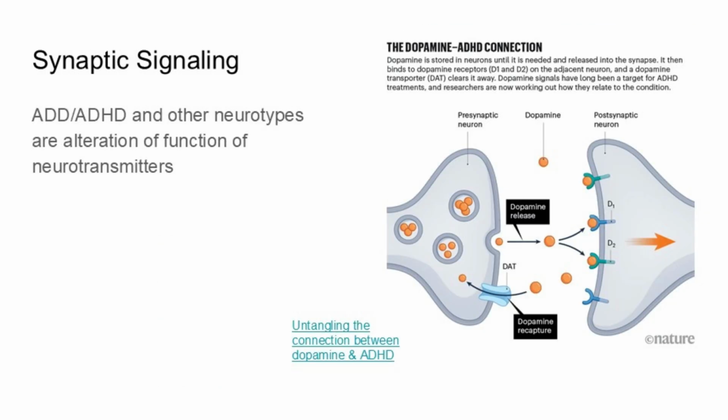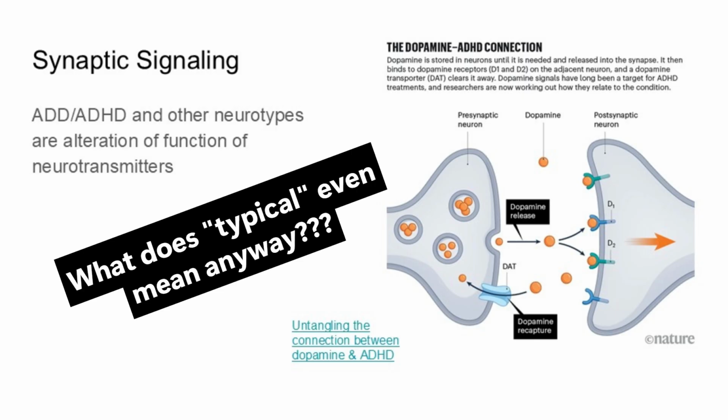Because I have a pretty great case of ADHD, I'm using this as our example. For many years, it was assumed that ADHD is due to the lack of the transmitter dopamine. However, recent research is showing that the story is a little more complicated. There's probably more than one neurotransmitter that's lacking, or the receptor proteins for dopamine and other neurotransmitters might not function as well as in neurotypical people.